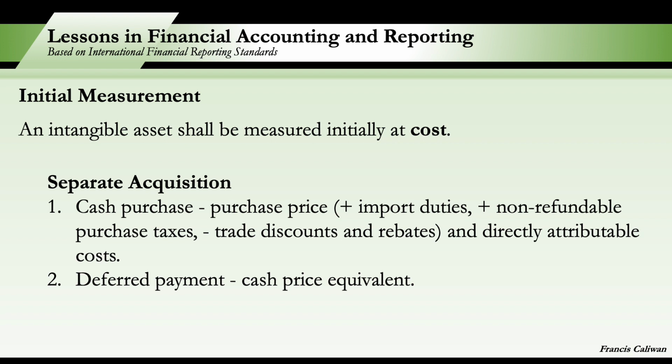And what are the examples of those directly attributable costs? The standard provides 3 examples. Number one is the cost of employee benefits. Number two, the professional fees arising directly from bringing the asset to its working condition. And number three, testing costs, whether the asset is functioning properly.